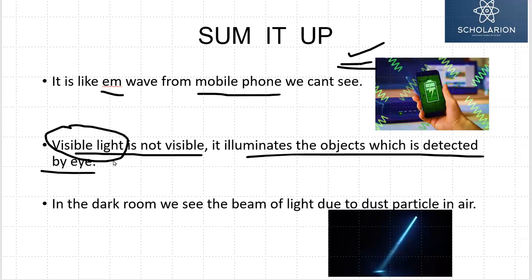And our other question was the dark room. When a beam of light is impinged in the dark room, it is the brightness we see, not the light. It is because of the presence of dust particles over there. We are able to see the dust particles, which are making a beam of light, and not the light ray.